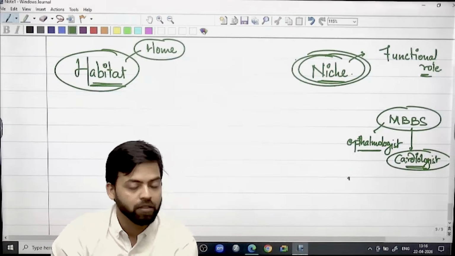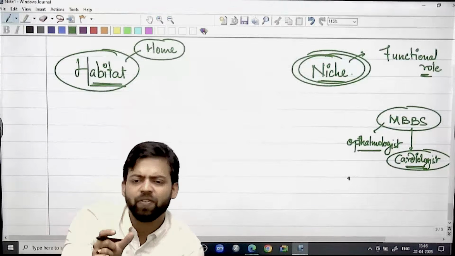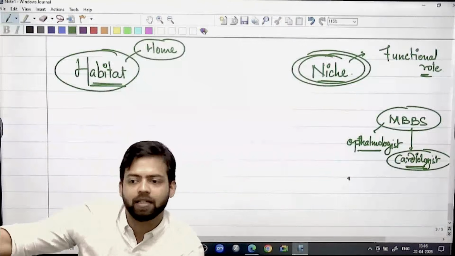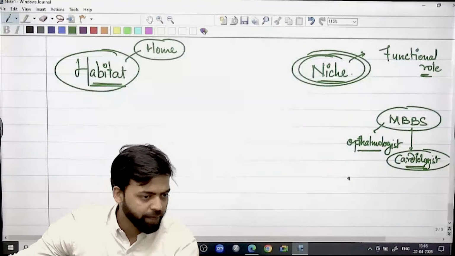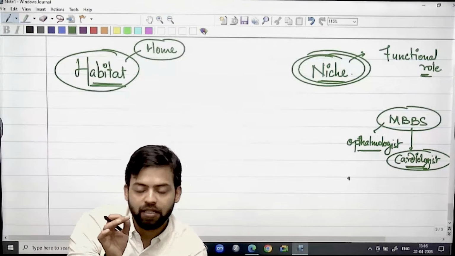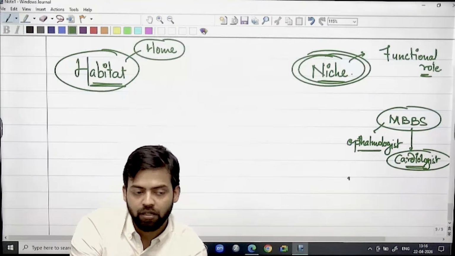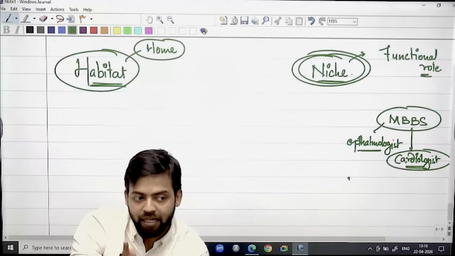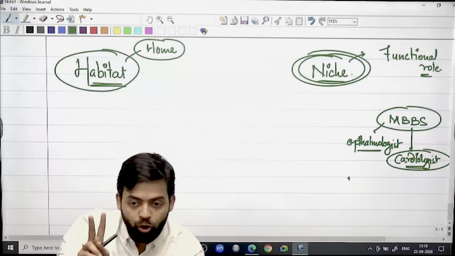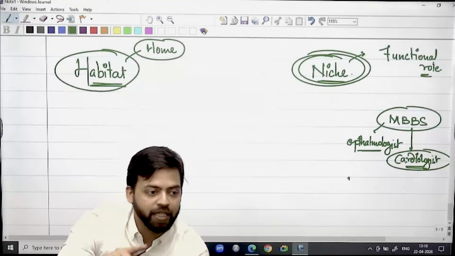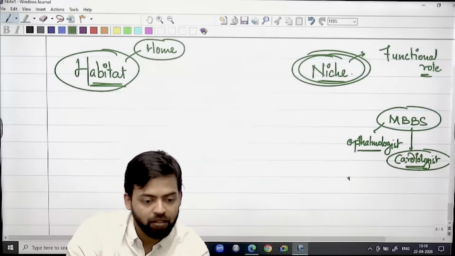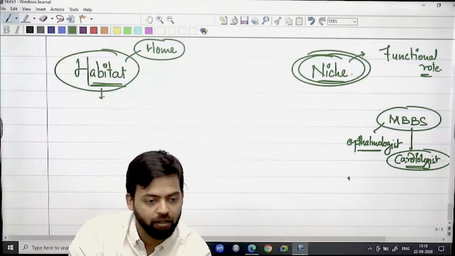Specialization or a specific role in an ecosystem which cannot be performed by any other species. So the thing with niche is it is such a function which only a single species can have in a particular area. No two species can share one niche. Okay, such is the scenario. But two species can share one habitat.